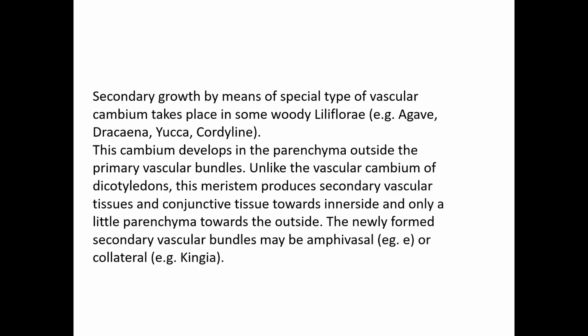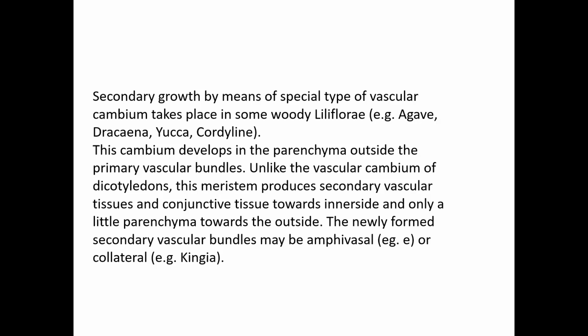Generally in monocots, secondary growth is absent, but due to the presence of this special vascular cambium in the parenchyma cells outside the primary vascular bundles, those cells become meristematic, behave as cambium, and produce secondary vascular tissue and conjunctive tissue towards the inner side. In normal secondary growth, a cambial ring forms and produces secondary xylem towards the inner side and secondary phloem towards the outside.